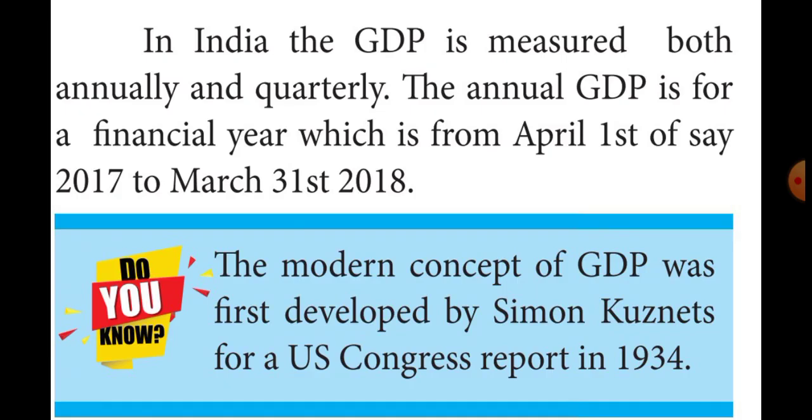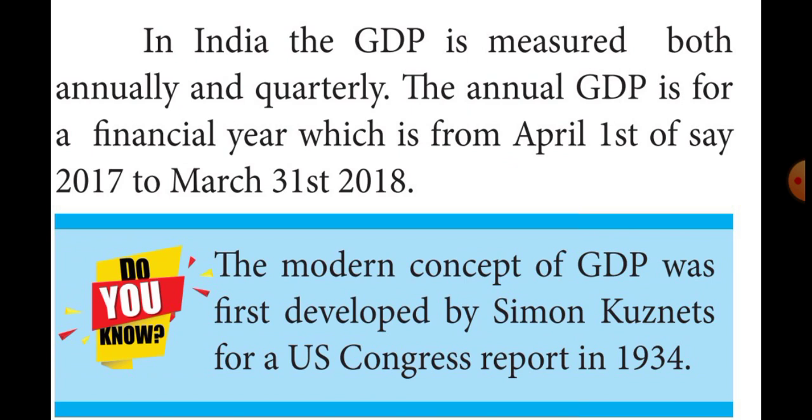The first quarter is denoted by the months April, May, June. Then the second quarter is July, August, September. The third quarter is October, November, December. Then the fourth quarter is January, February, March. Okay. Can you understand, students?